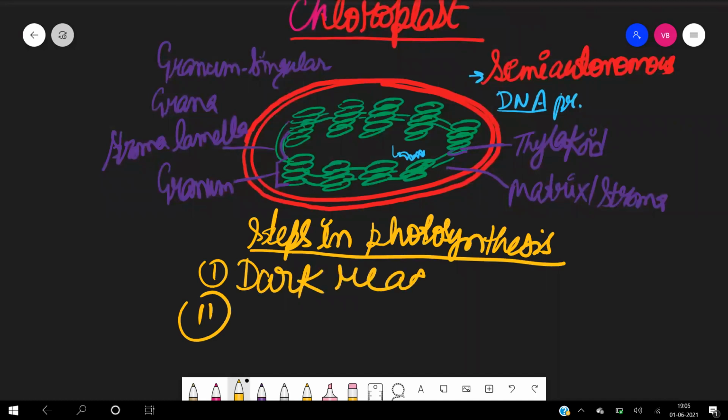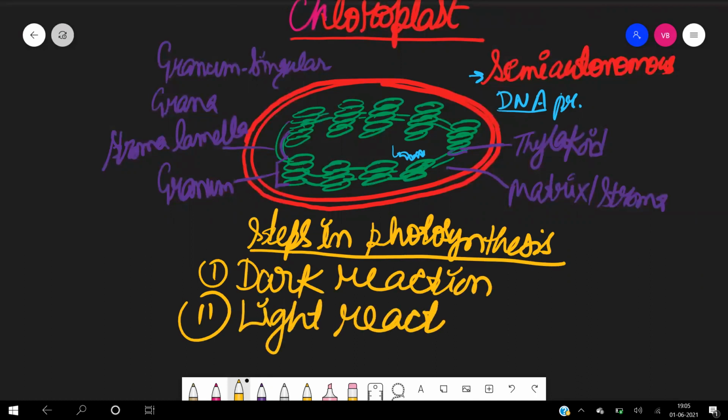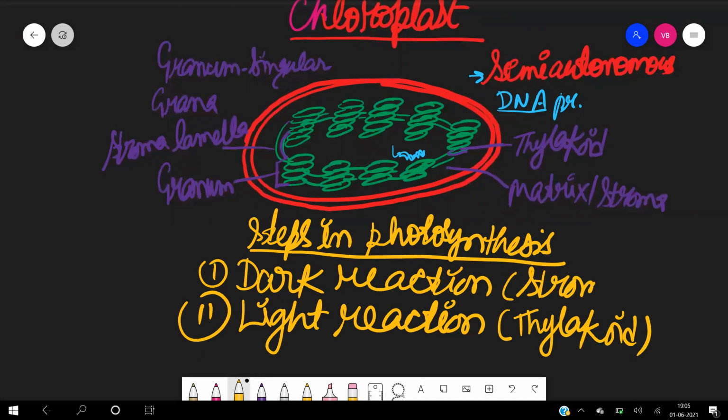How and what takes place in these reactions, we will study in later classes. But this time you should know that the light reaction takes place inside the thylakoid, while the dark reaction takes place inside the stroma.